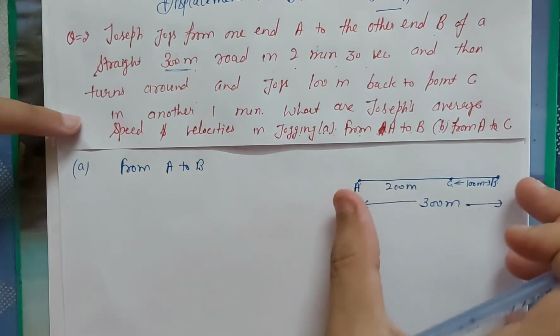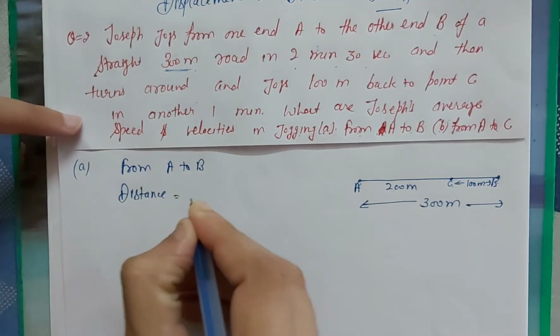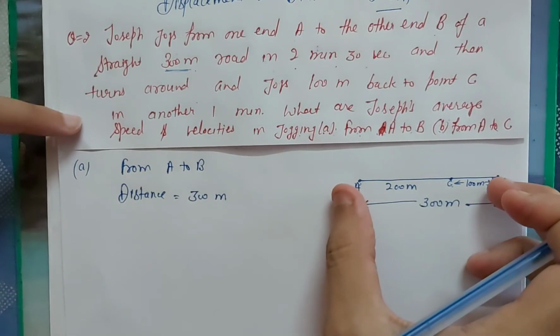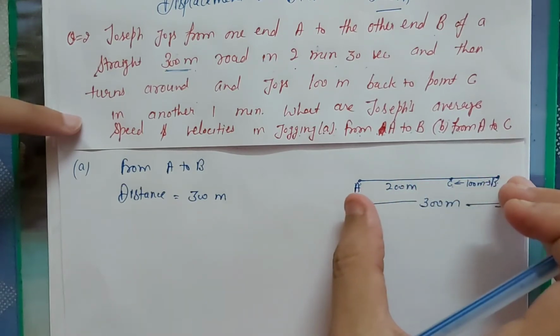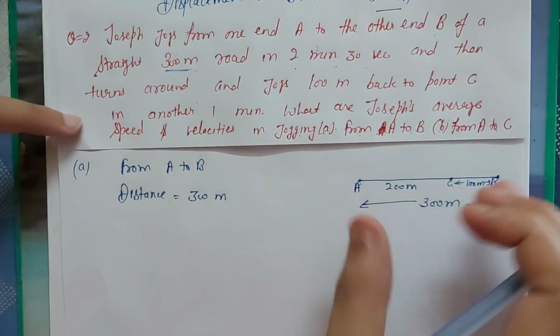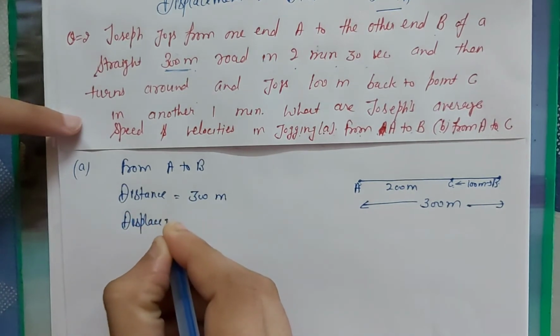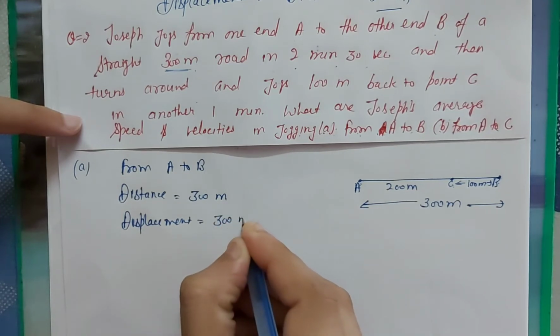So total A to B distance is given, 300 meter. Now as we know, the distance and displacement in a straight line are always equal. So displacement is also equal to 300 meter.